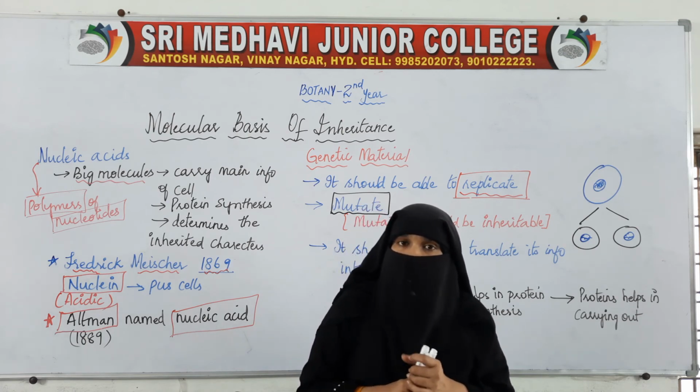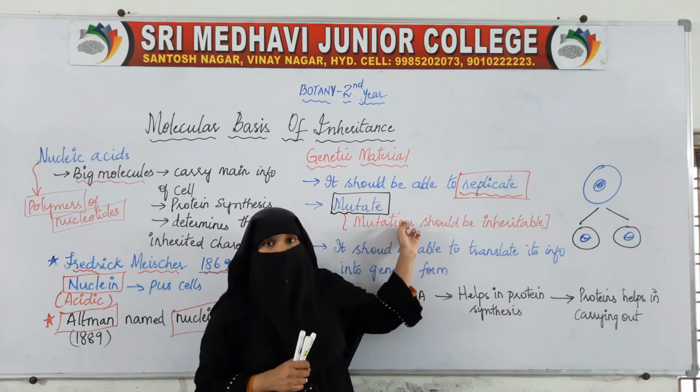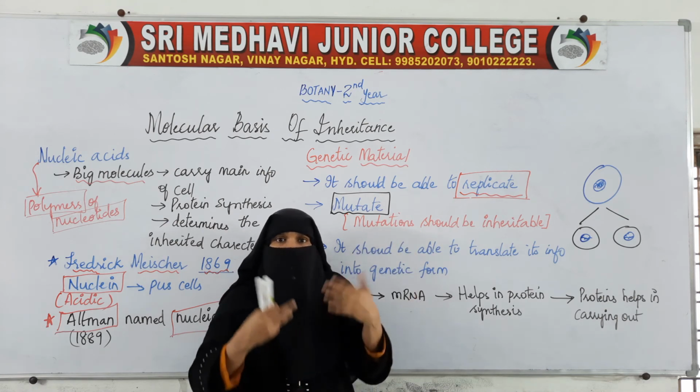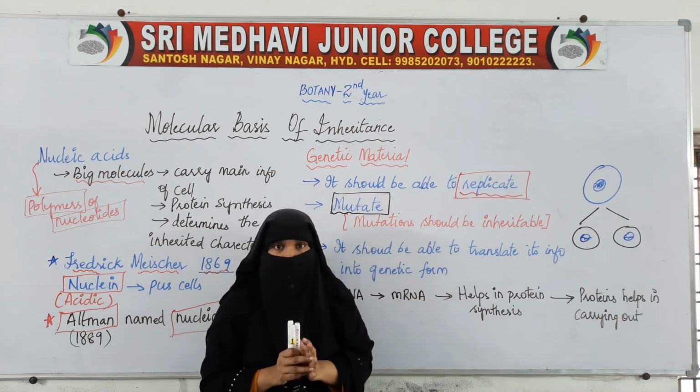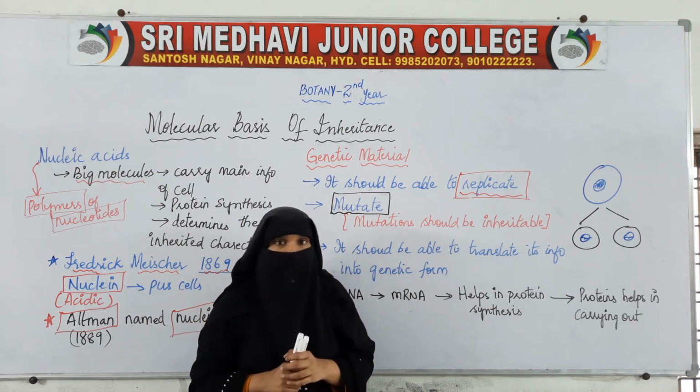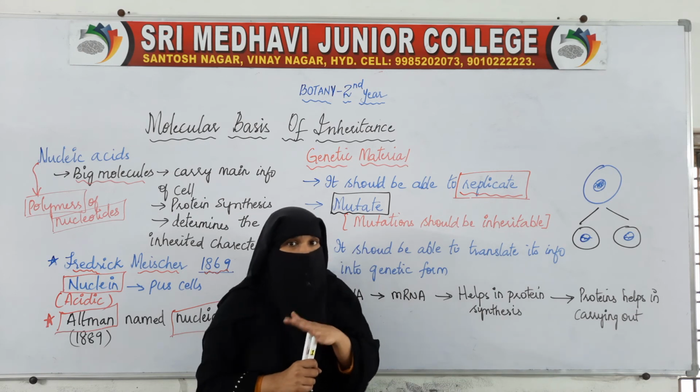If the genetic material is unable to mutate, then there are no new characters. Whatever characters are there in the parent will be the only ones passed on. We don't find any new characters.